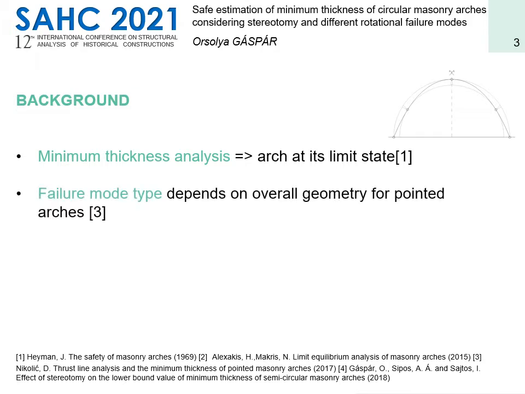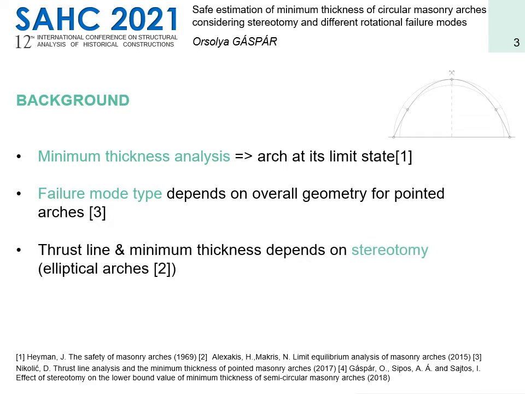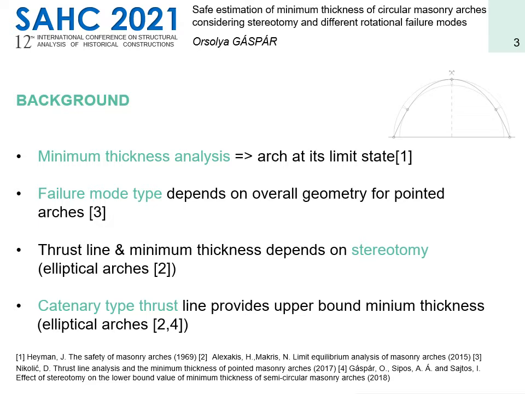It is known that the overall geometry of an arch influences its failure mode, the number and location of plastic hinges. It has also been shown for the specific class of elliptical arches, which all correspond to the same type of failure mode and same number of hinges, 5, that the minimum thickness value does not only depend on the overall geometry of the structure, but also on its stereotomy. Hence, for a given overall geometry and loading, a range of minimum thicknesses can be defined. Furthermore, for elliptical arches, it has been proven that the catenary type thrust line resulting from vertical stereotomy leads to the highest minimum thickness value and upper bound to the above described range of minimum thicknesses.